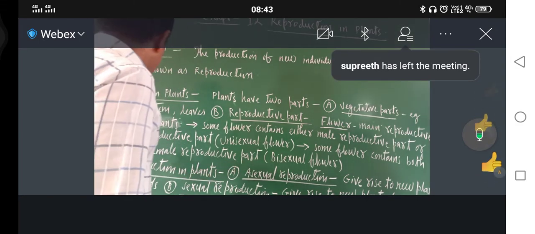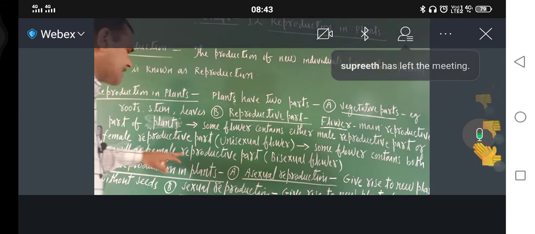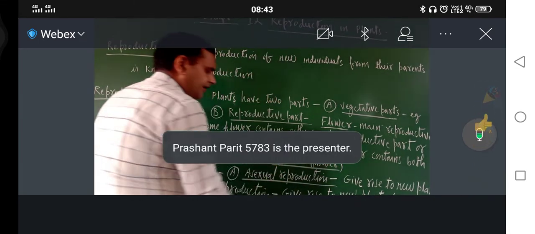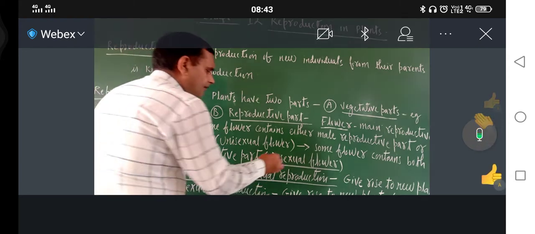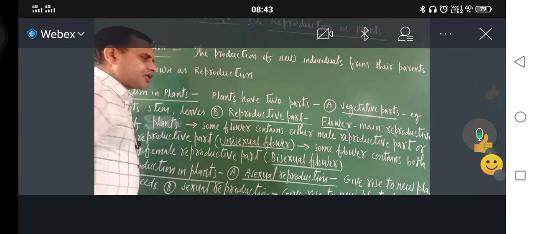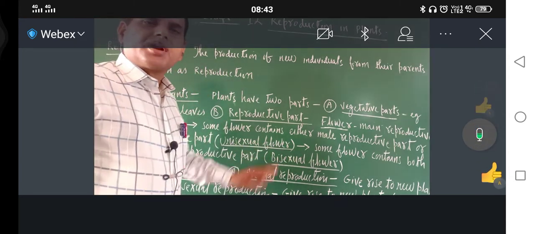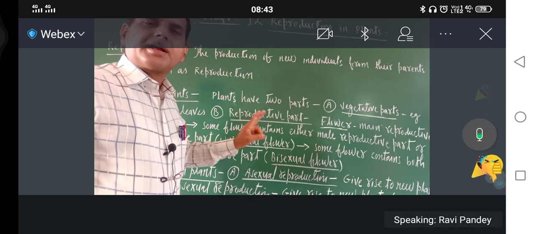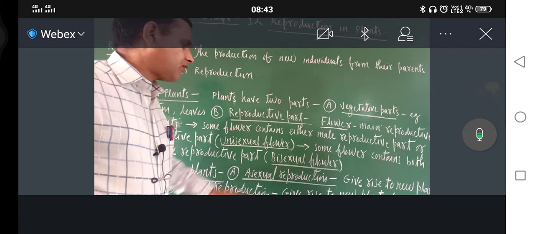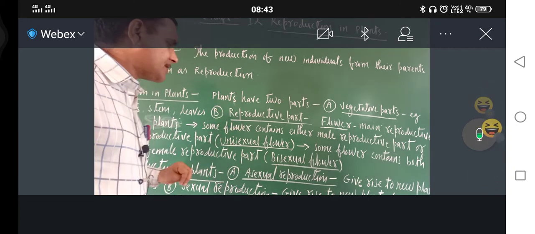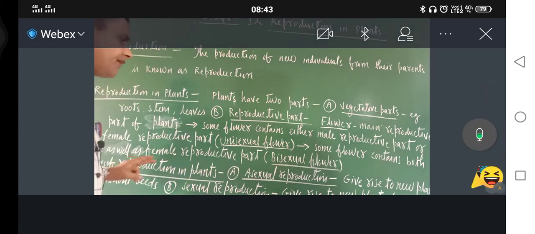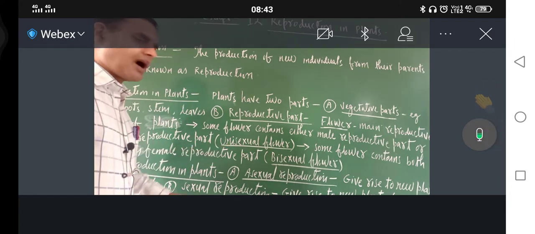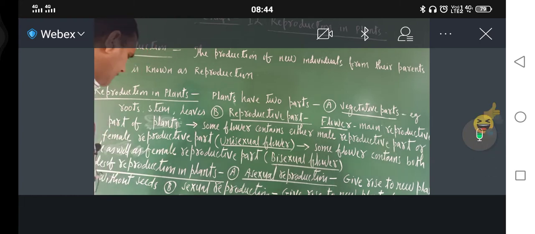Some flowers contain both male as well as female reproductive parts. They are called bisexual flowers. What is that one? Bisexual flower. So what is the meaning of unisexual? Having either a male reproductive part or a female reproductive part in the flower is called a unisexual flower. Bisexual flower means having both male as well as female reproductive parts.